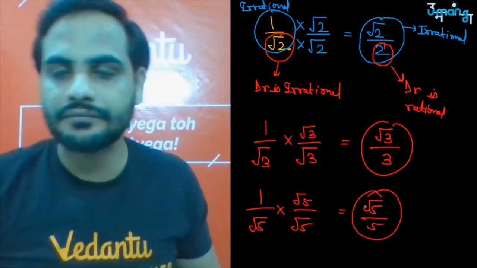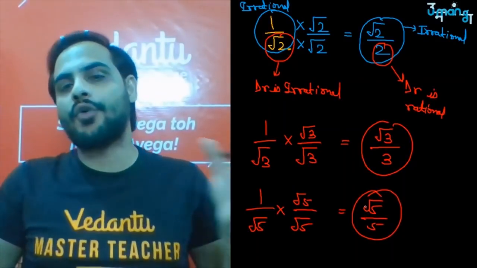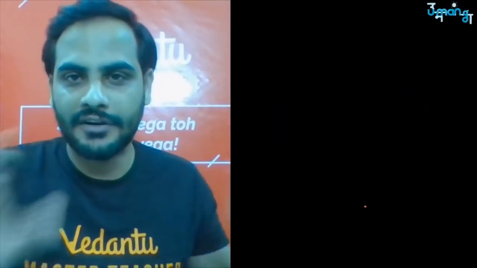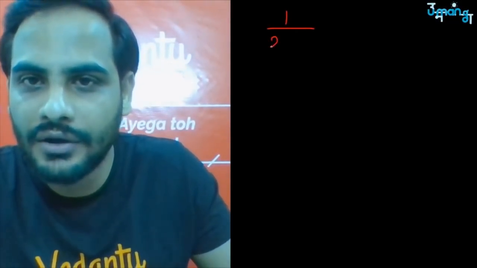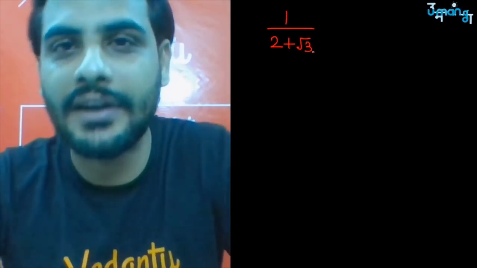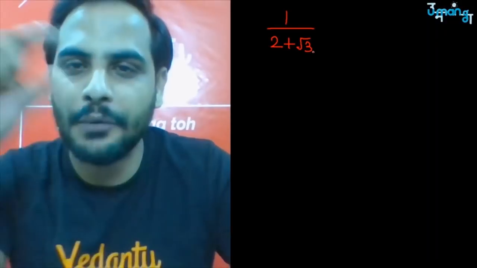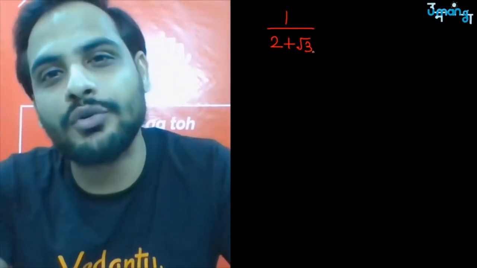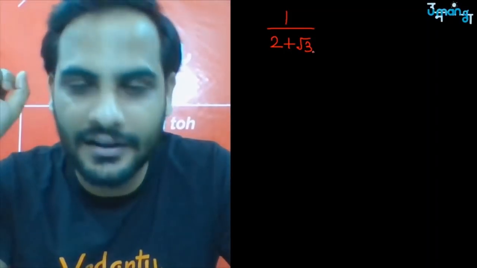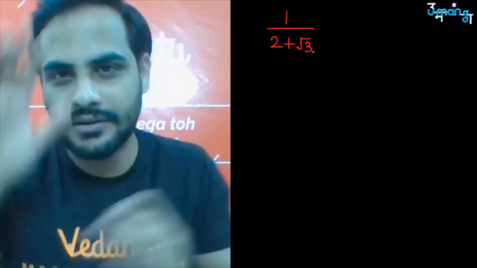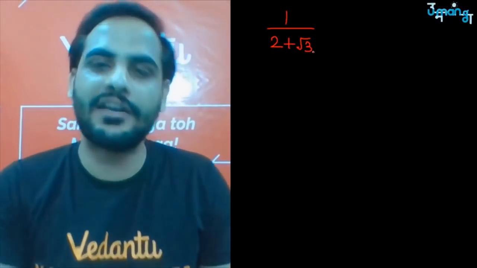Got it? But what if I have a combination of numbers in the denominator? Suppose I talk about a number like 1 by 2 plus root 3. Now, the numerator is 1, which is a rational number. The denominator is 2 plus root 3, which is an irrational number. So now, how do I rationalize this part?